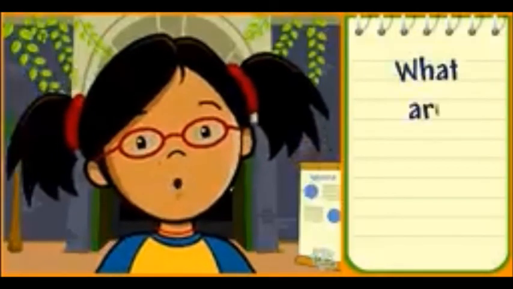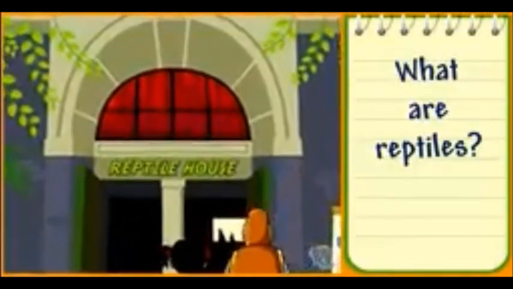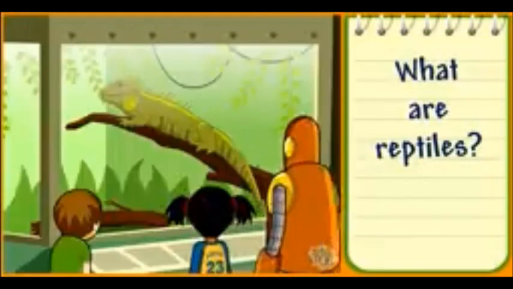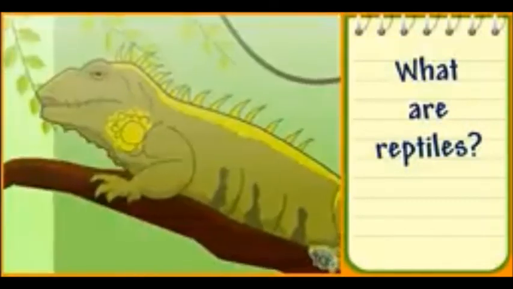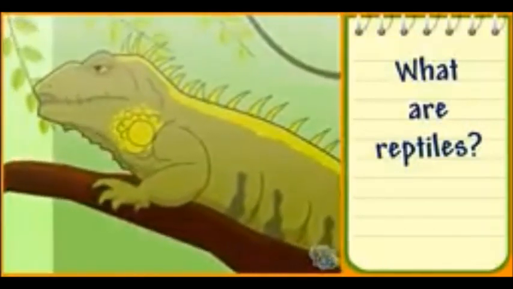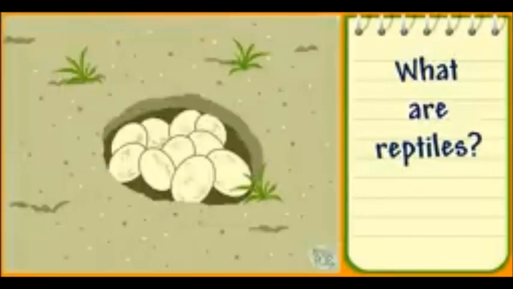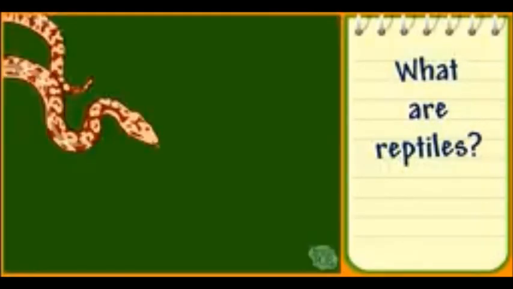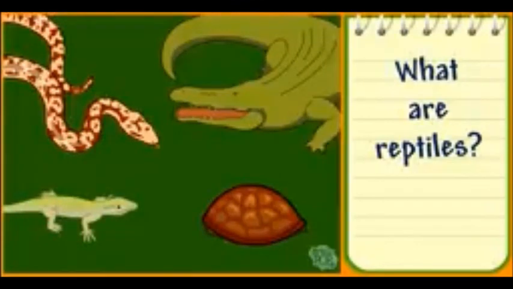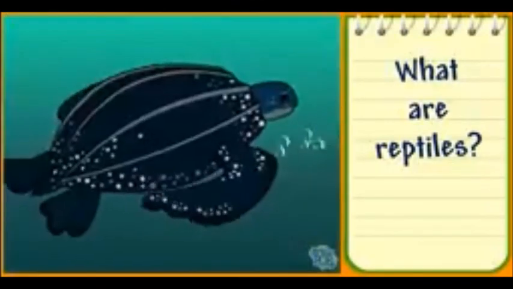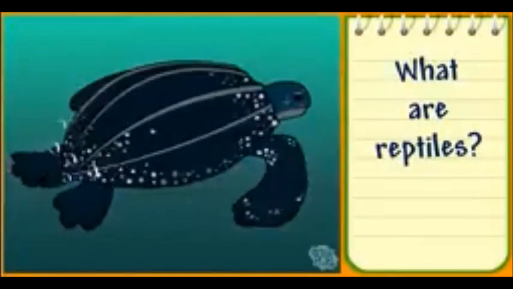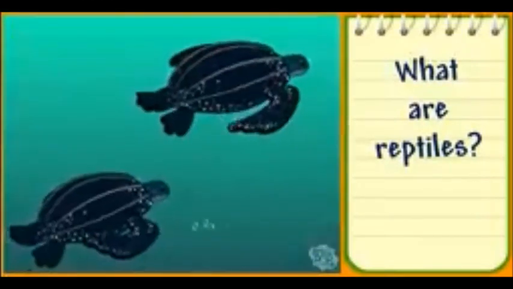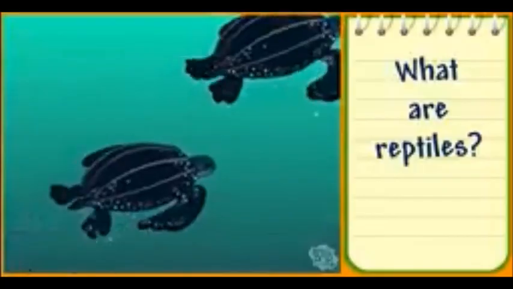What are reptiles? Reptiles are vertebrates. They breathe using lungs, and their bodies are covered by scales. Most reptiles lay eggs, kind of like birds. Snakes, lizards, crocodiles, and tortoises are all reptiles. Even though sea turtles live in the ocean, they're reptiles too. They've adapted to live in their ocean environment.